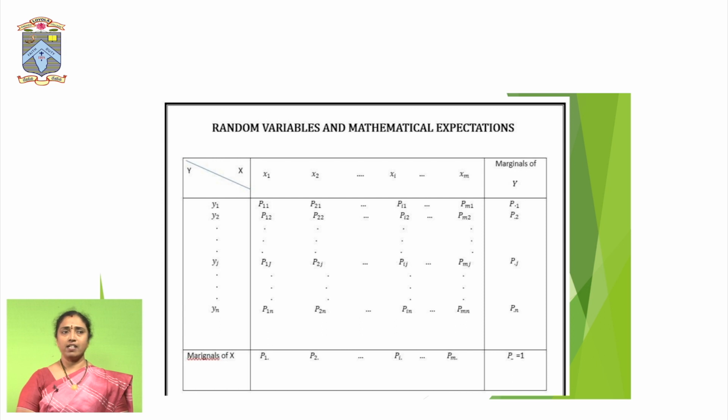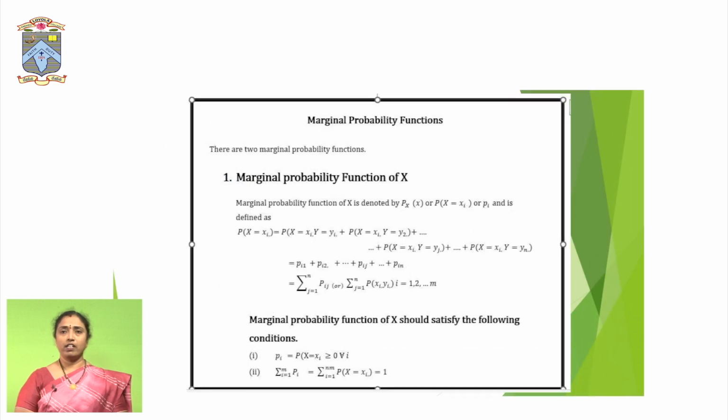This is called the joint probability mass function, that is, bivariate data, and the marginal of the variable x is p of x equal to xi, or p of xi, and the marginal of y is p of y equal to yj, or p of yj.